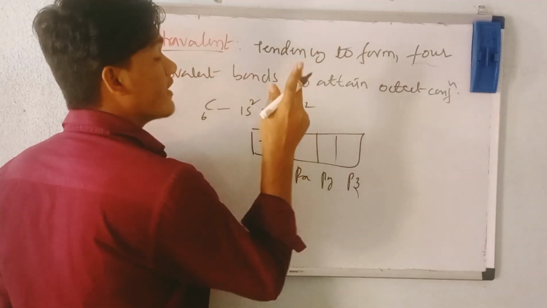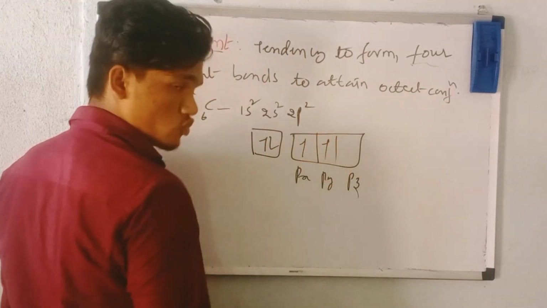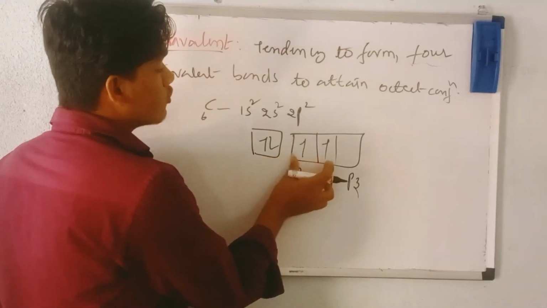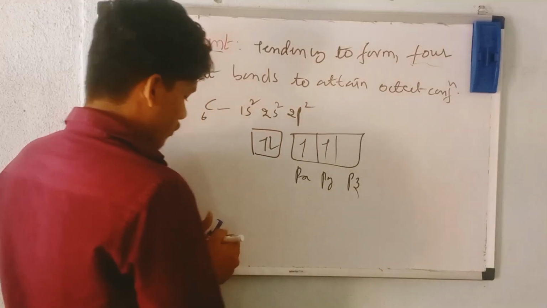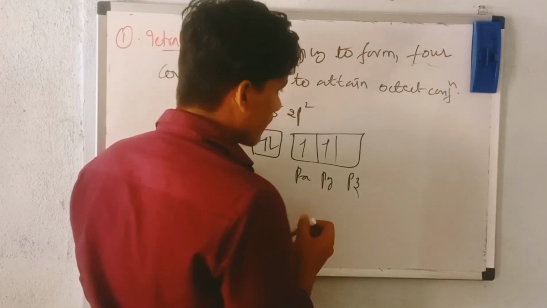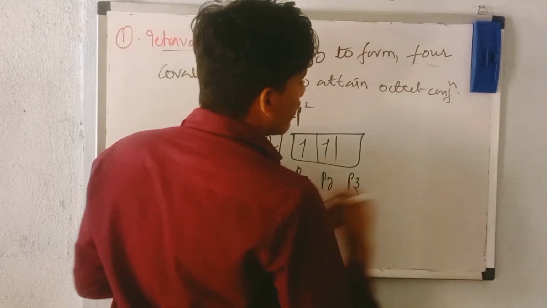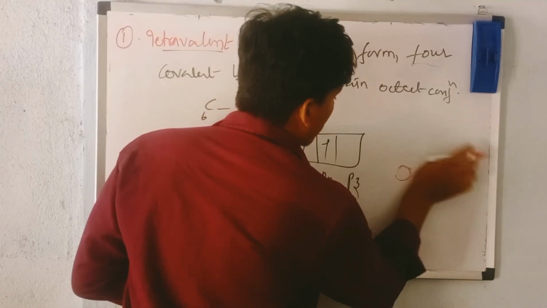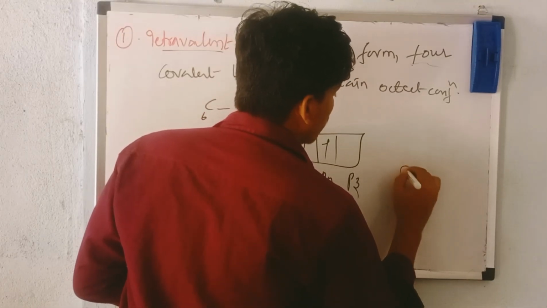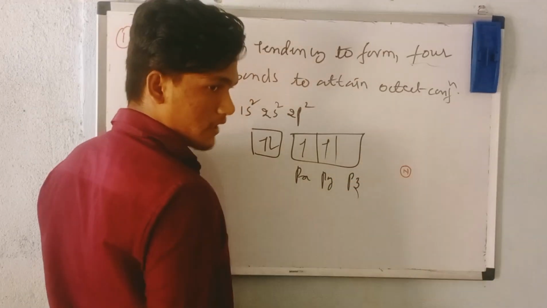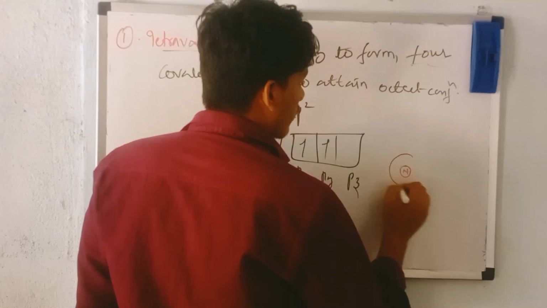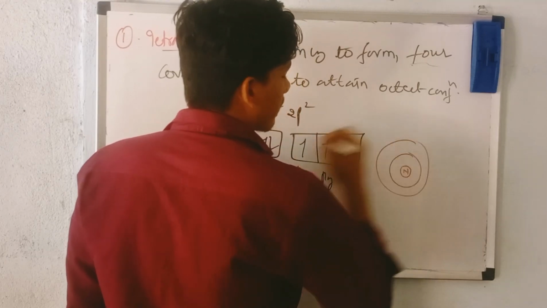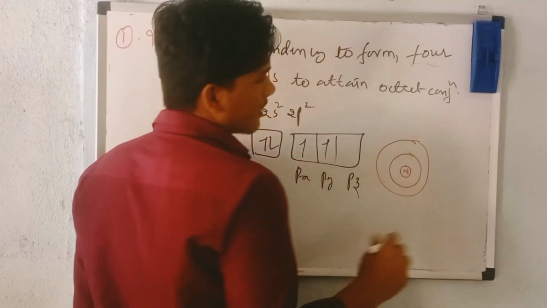How many electrons are there? 2 electrons, 1 and 2. You have 1 empty orbital and 2 half-filled orbitals. And I can write this like this also. Think of this as a nucleus, and around the nucleus you can find the orbitals. Like this you have an orbital. In the orbital you can find the electrons.